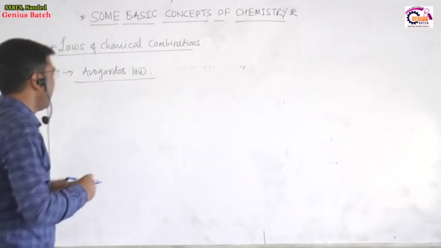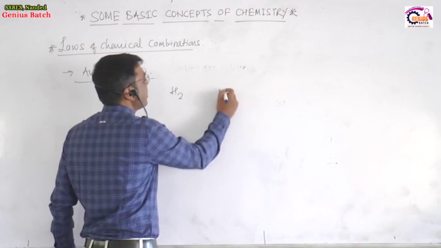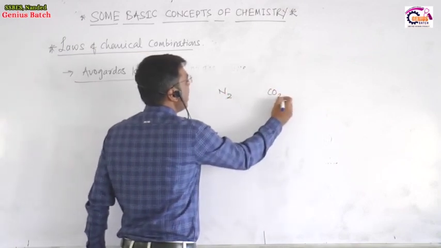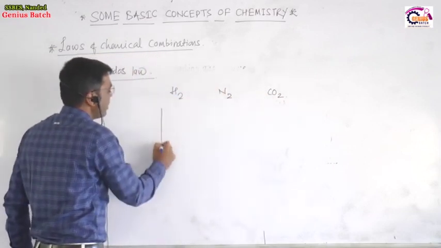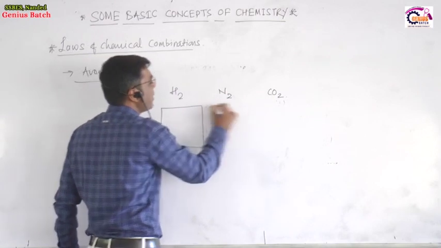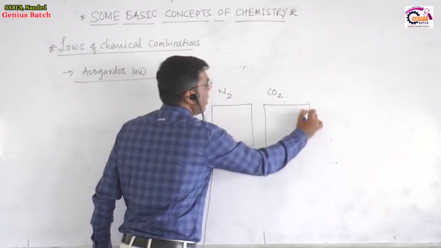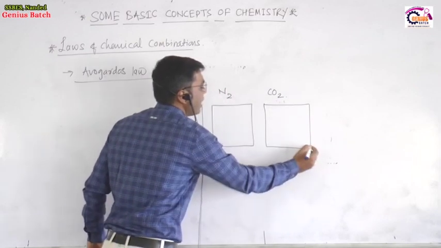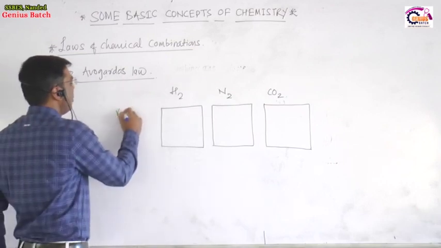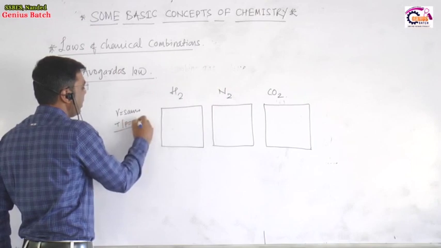It means that suppose we have three gases: hydrogen, nitrogen and carbon dioxide. For these three gases the temperature is the same, the pressure is the same, and the volume of the container in which these gases are enclosed is also the same.